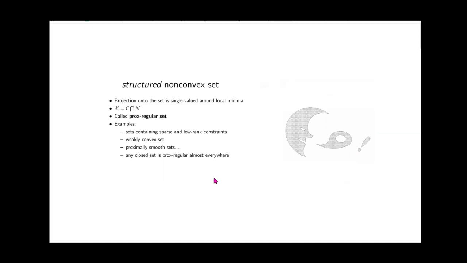Furthermore, any closed set is prox regular almost everywhere. As an example, I am showing this very highly non-convex set on the right-hand side. Believe it or not, this set is prox regular everywhere. This picture is taken from the book called Variational Analysis by Rockafellar and Wets.